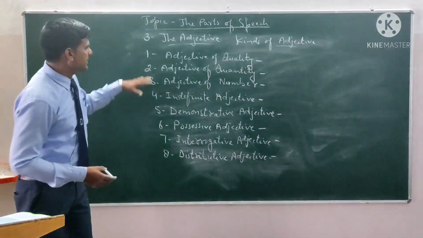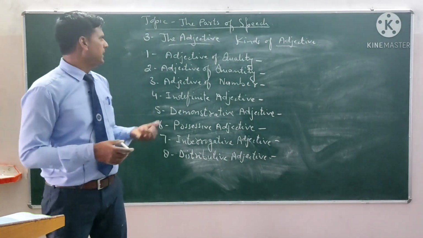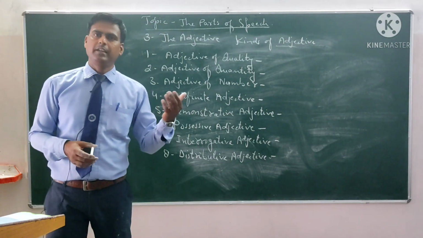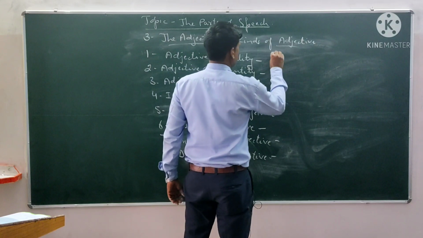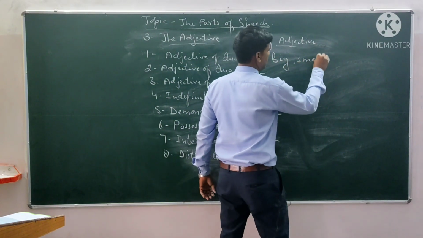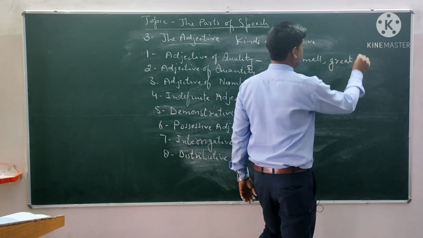So first of all, let us see the adjective of quality. Adjective of quality tells us what kind a person or thing is. For example, big, small, great, etc.